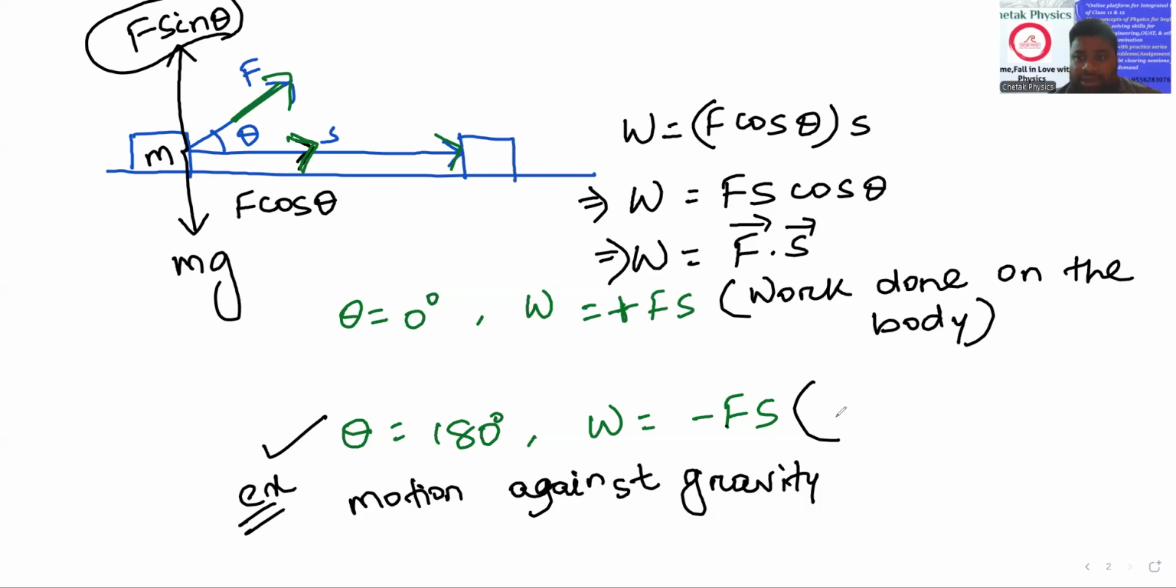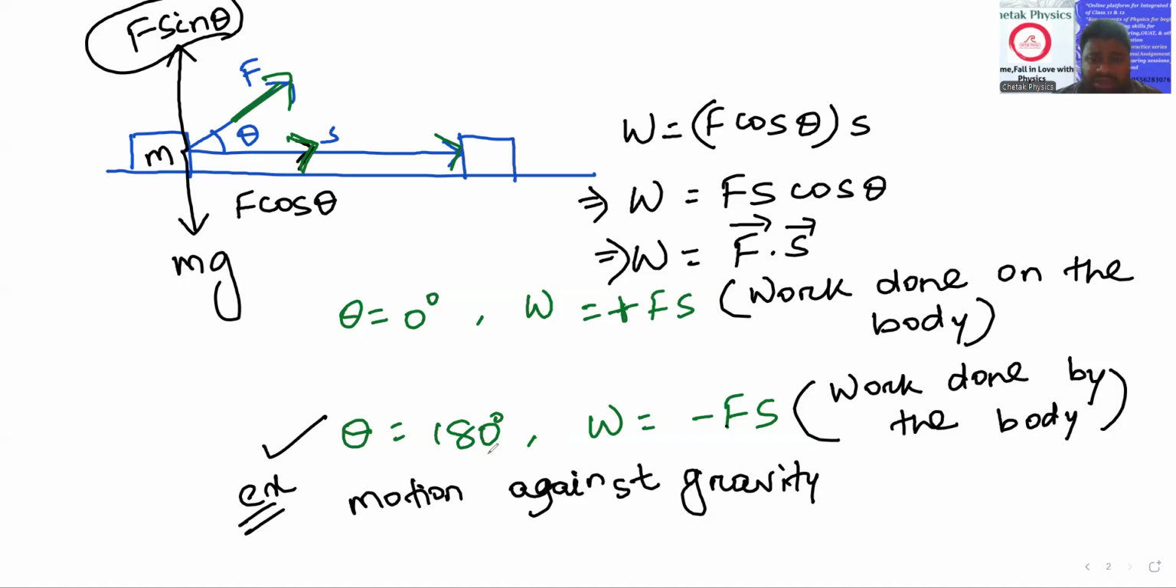At that time, work done is negative, so work is done by the body. When work done is positive, it is work done on the body. When work done is negative, it is work done by the body. So positive is particularly angle 0 degrees, negative is angle 180 degrees.